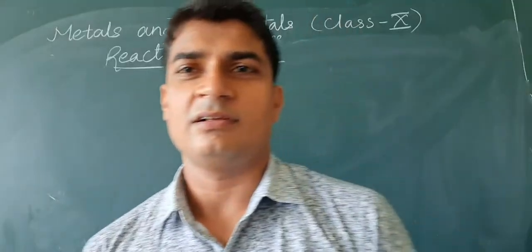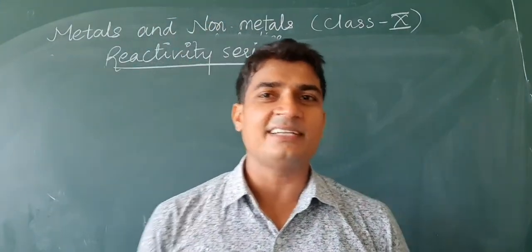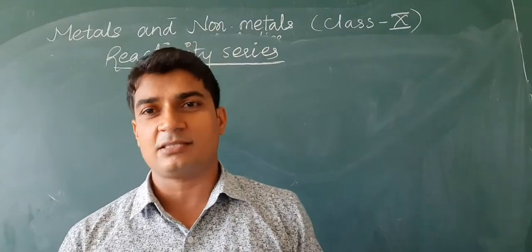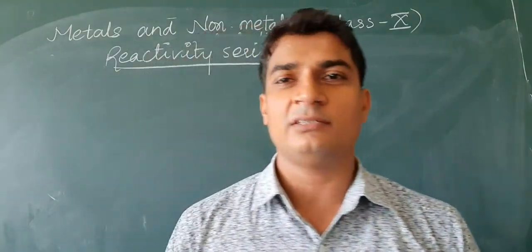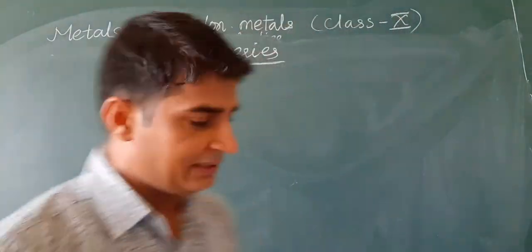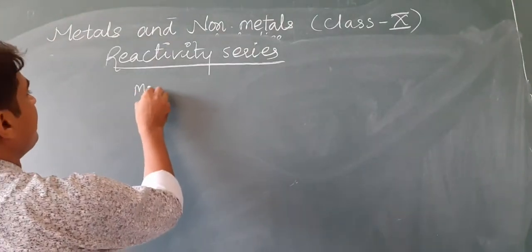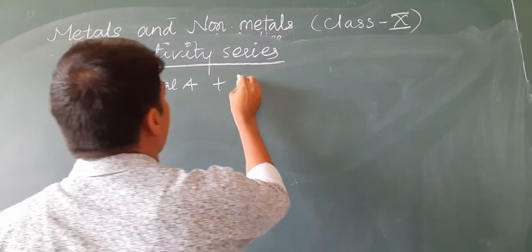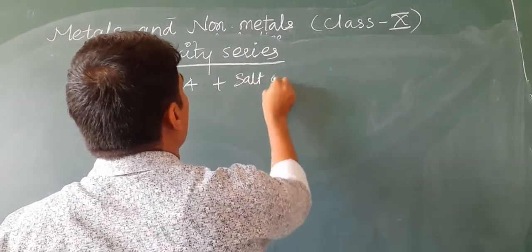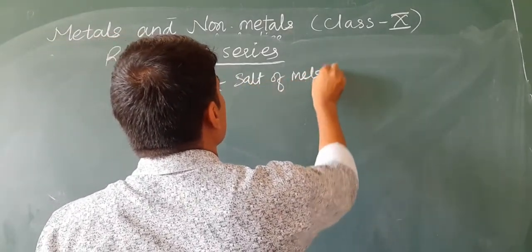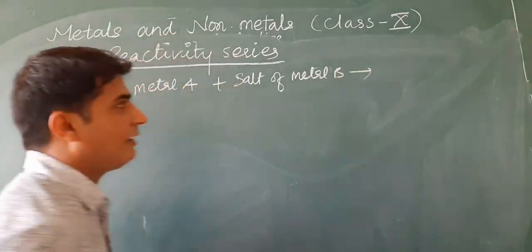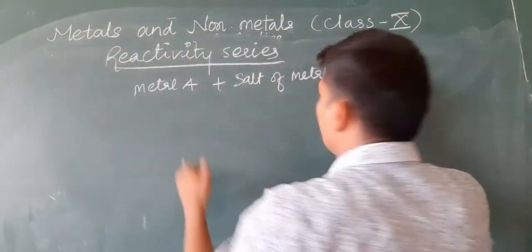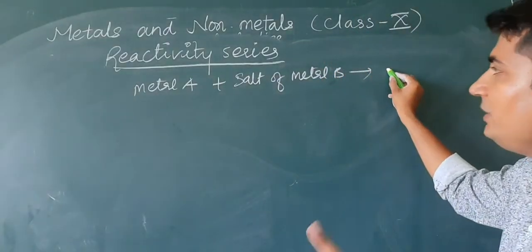As we have already discussed, by displacement reactions we can find out which metal is more reactive than the other one. For example, if metal A is placed in the salt of metal B, and metal B is less reactive and metal A is more reactive, then metal B is displaced.